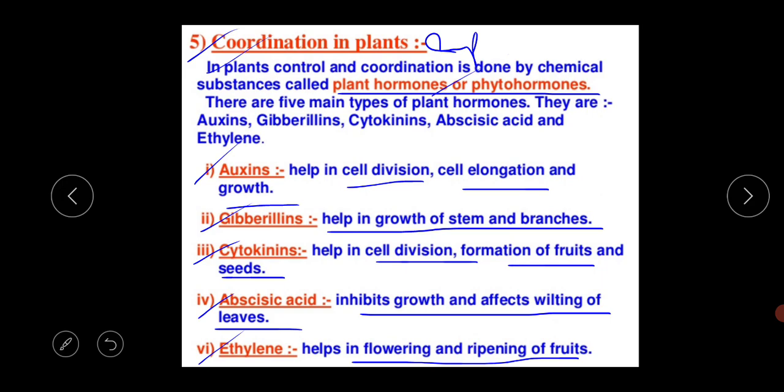So this is your last topic. In our next class, we will discuss the last portion of the chapter, the animal hormone. From this video we came to know the phytohormones, what hormones are, the difference between exocrine and endocrine glands, and different types of tropic movement. From this portion, the 2 most important things for your exam are the different kinds of tropic movement and these phytohormones.